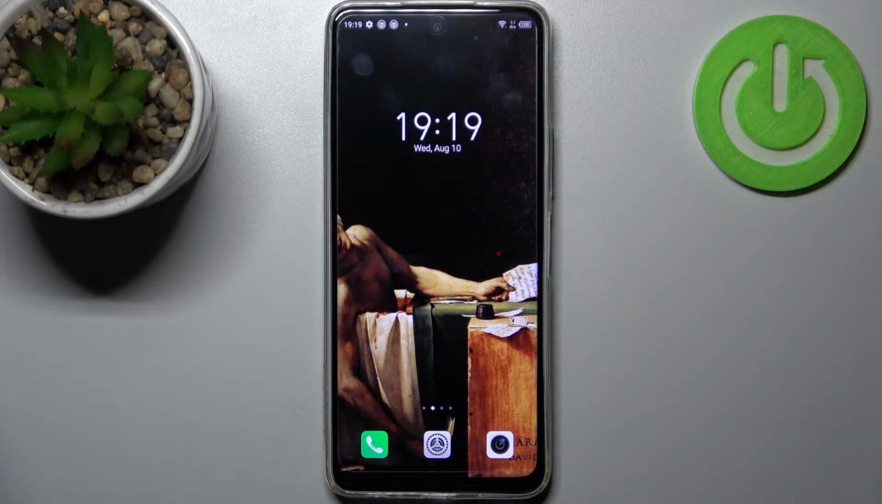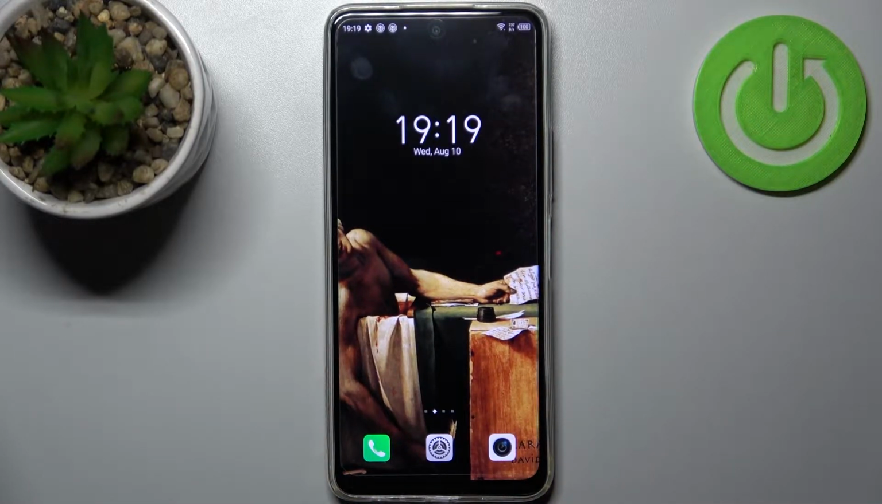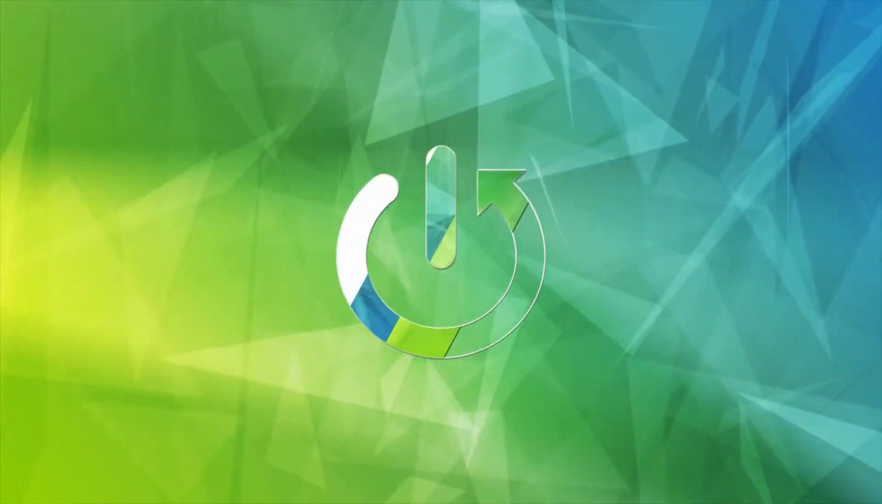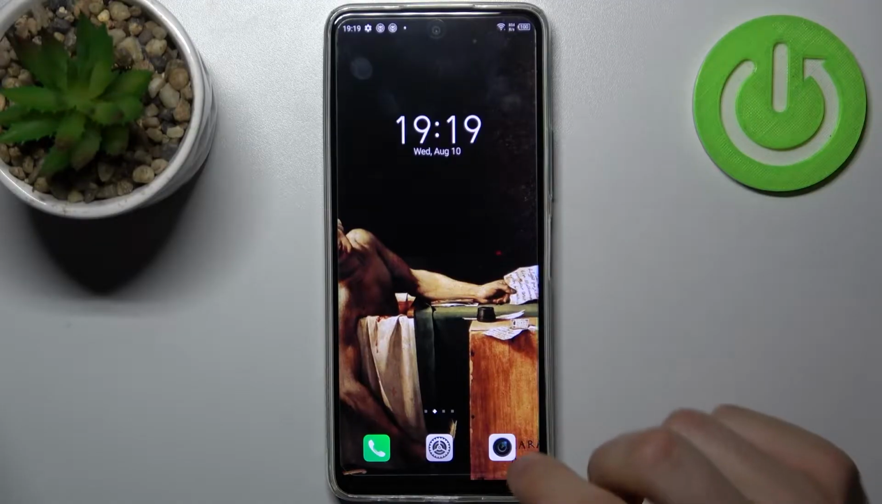Here I have INFINIX Hot 11S, and today I'm going to show you how to change volume buttons function in camera on this device. So firstly you have to open camera,